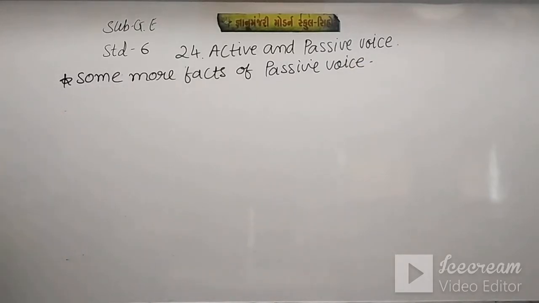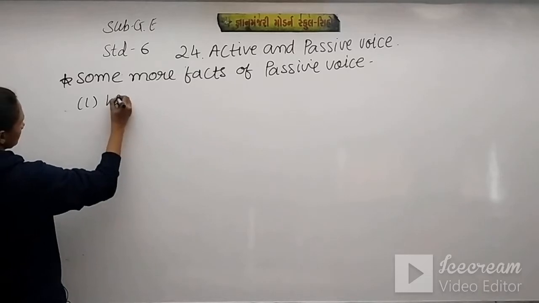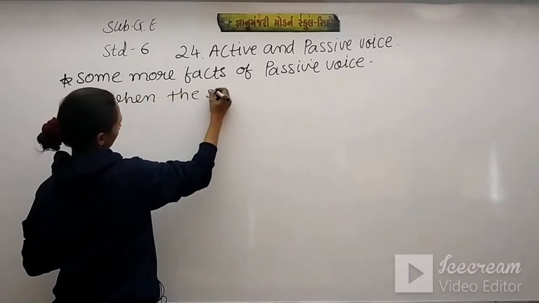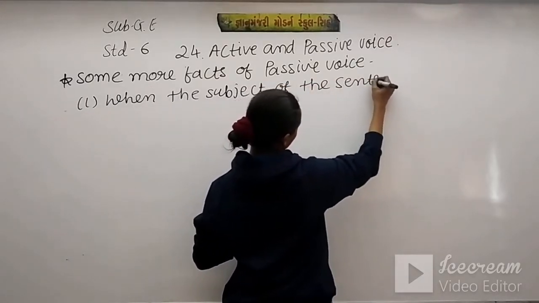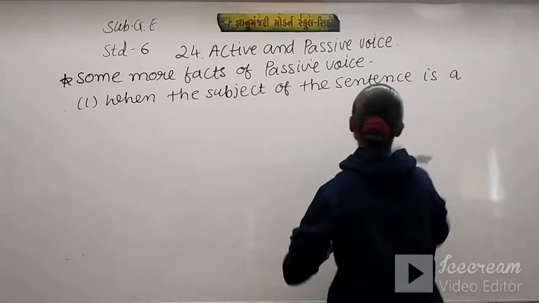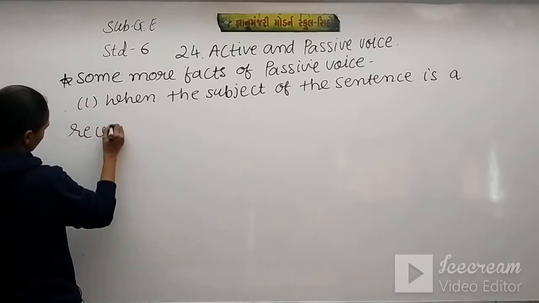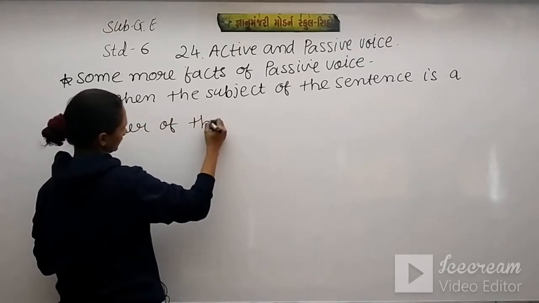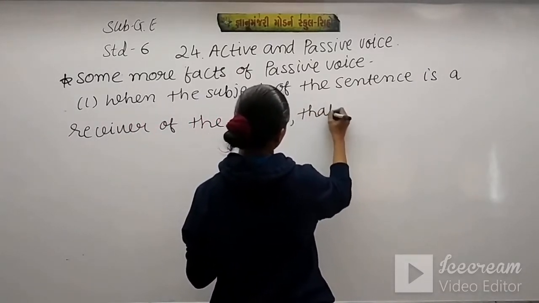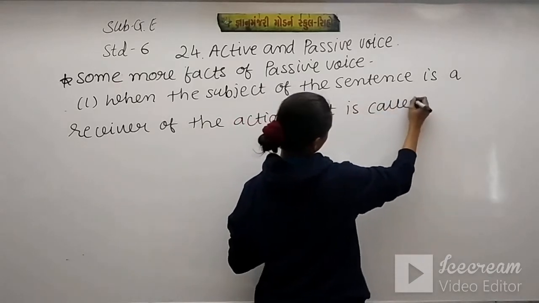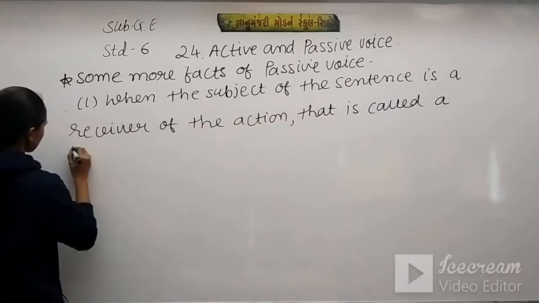Fact number 1: when the subject of the sentence is a receiver of the action, that is called a passive voice sentence.